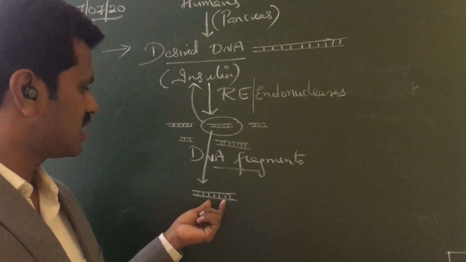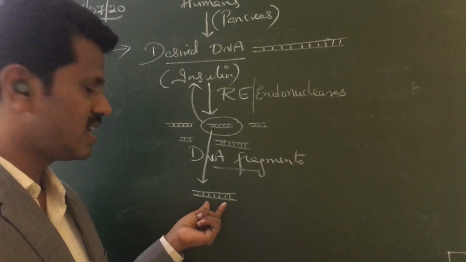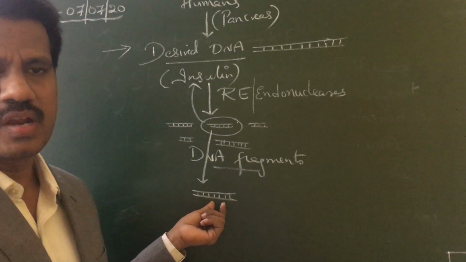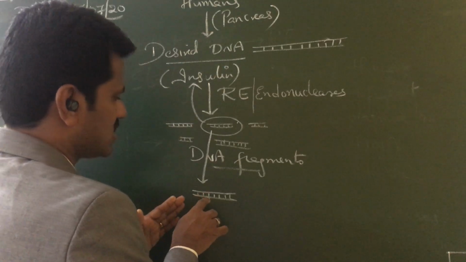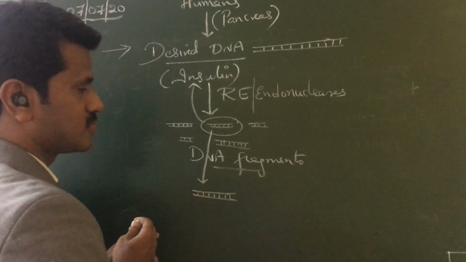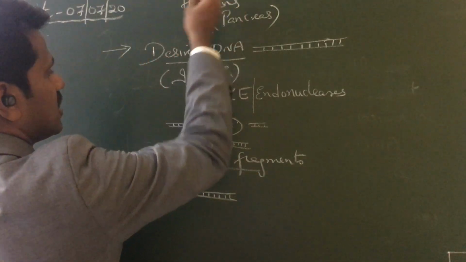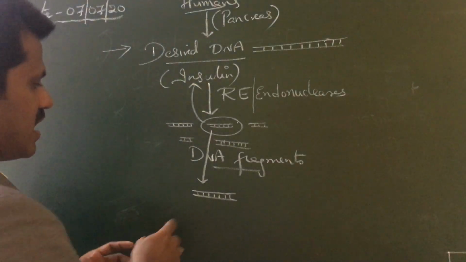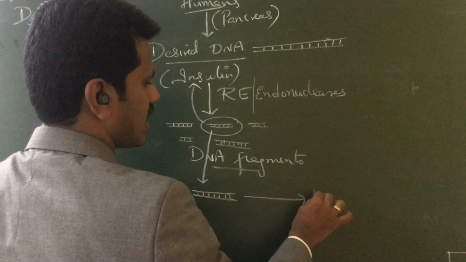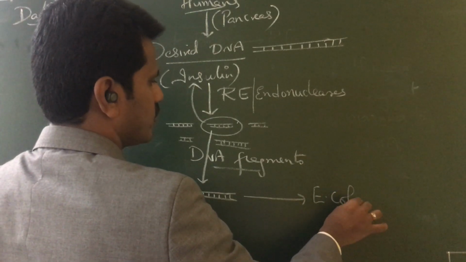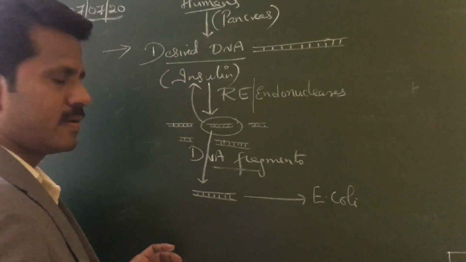So this particular gene or desired DNA fragment, which is coding for insulin, you want to insert into another organism. This is from humans, you are isolating it, and now you want to insert it into E. coli. Why insert into E. coli bacteria?